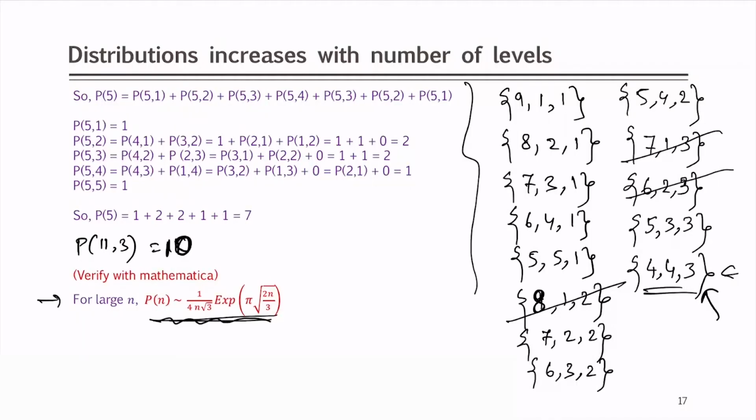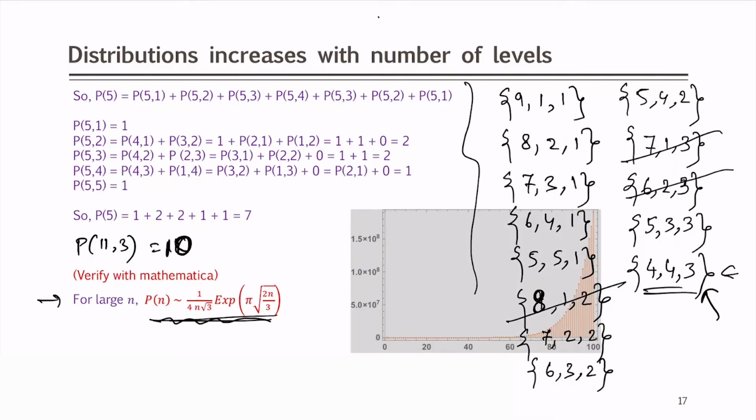So, now we see how we can get distributions. With the number of particles, the number of partitions will increase exponentially, as you can see with this formula, which is only true by the way for large numbers and not for small numbers. So, you cannot use that for n equal to 11 or 12, you have to use a huge number to show that. So, I will show here the plot of the number of partitions P(n) as a function of n.